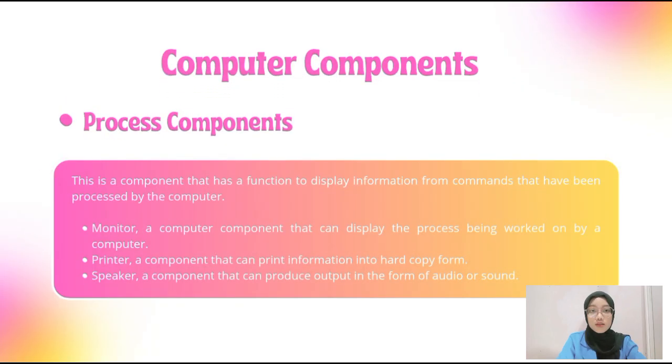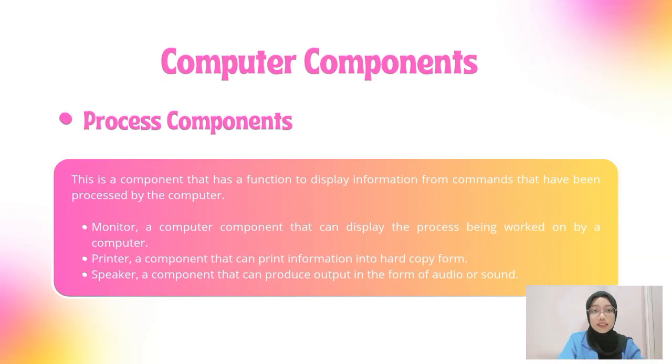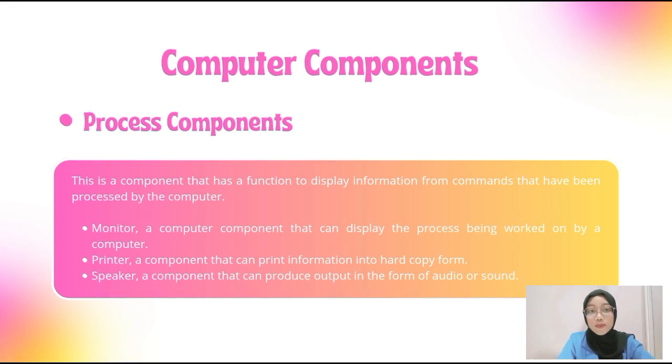Last, output component. Output component is a component that has a function to display information from commands that have been processed by the computer. 1. monitor, 2. printer, 3. speaker.